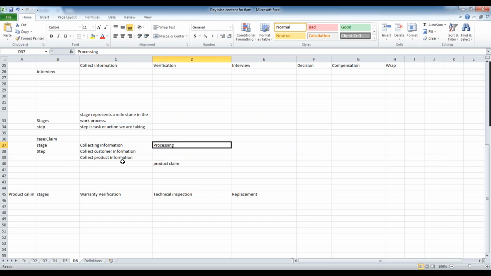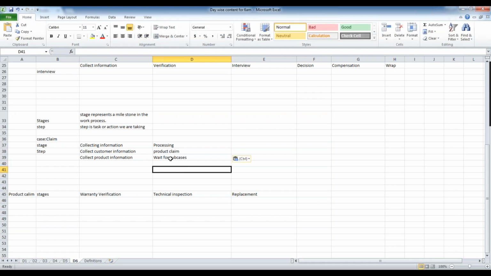As part of processing, we automate this step of creating the subcases. This is the main case, and these are the subcases. The main case will wait until all the subcases are completed. Only when all the subcases are completed can we say the claim is completed. So we need to wait here for all the spin-off subcases. Wait for subcases here. If you're creating subcases, the main case should wait until all of them are completed. Once the subcases are completed, it should go on.